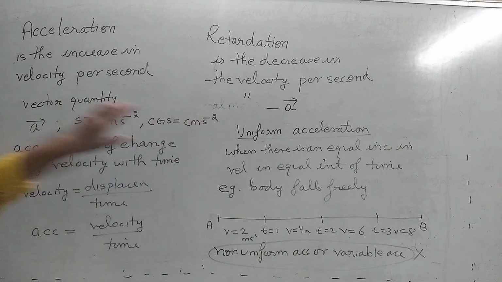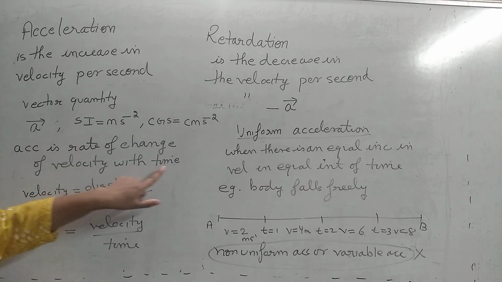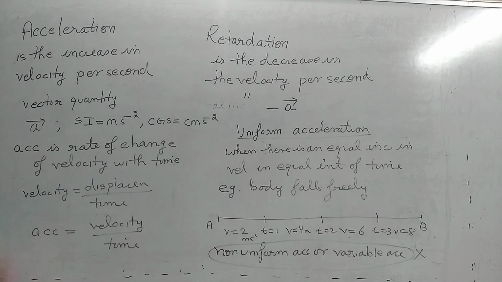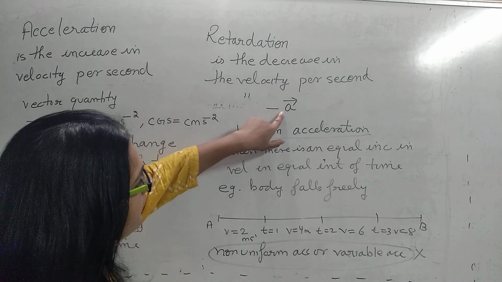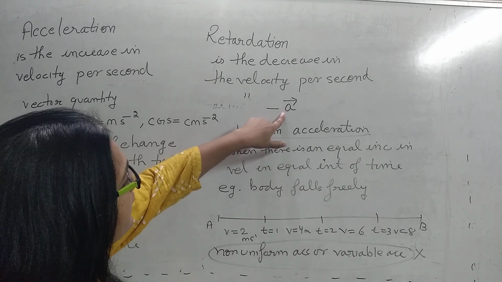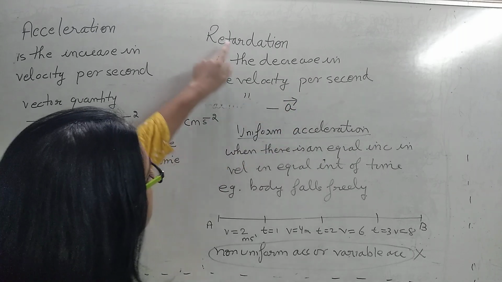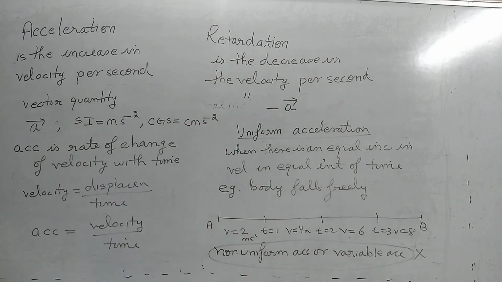So definition: it is a vector quantity represented like this, SI unit, CGS unit. It can also be defined like this: rate of change of velocity with time. Negative of acceleration does not mean that direction has changed. It means that the body is retarding. So negative of acceleration means it is the retardation. So this much.